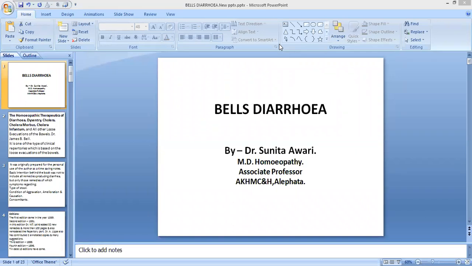As well as in many cases, when we take the history of the patient, we get only a few symptoms. In such cases, these clinical rubrics, these diagnostic rubrics, are useful to reach towards the group of indicated remedies for that pathological or clinical condition. So in this way, these repertories are again classified into different groups.